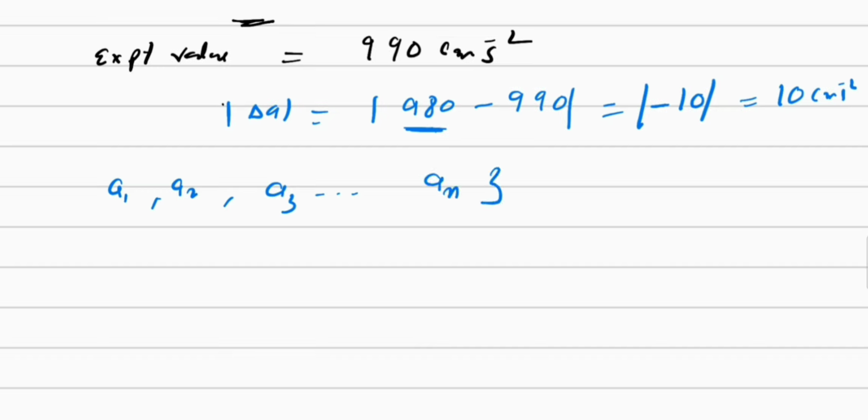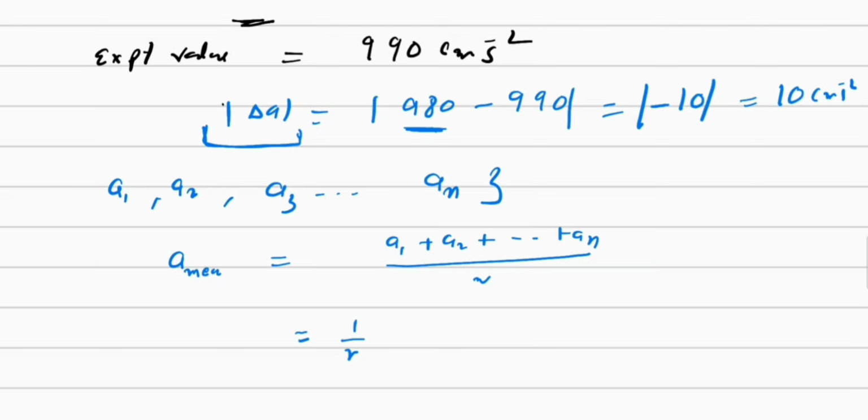In that case, to find out the absolute error we need to find out the mean. So that mean is equal to, we know, A1 plus A2 so on till An divided by n. So this we can write as 1 divided by n summation i is equal to 1 to n Ai. So this is my mean.